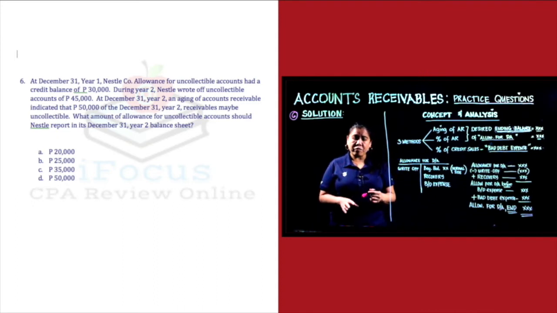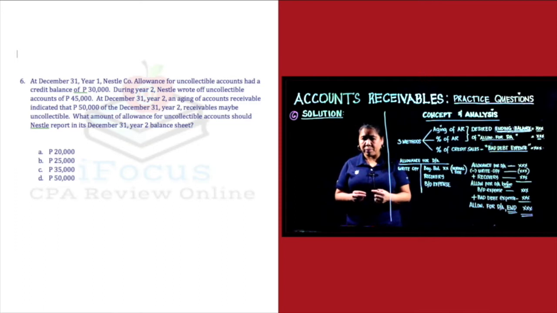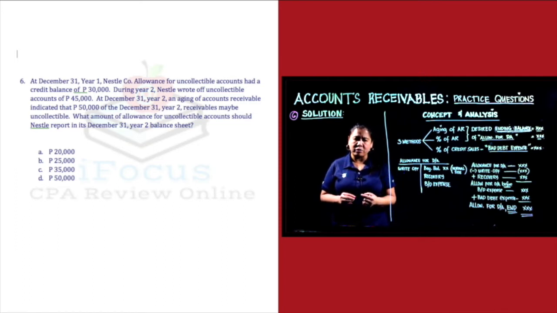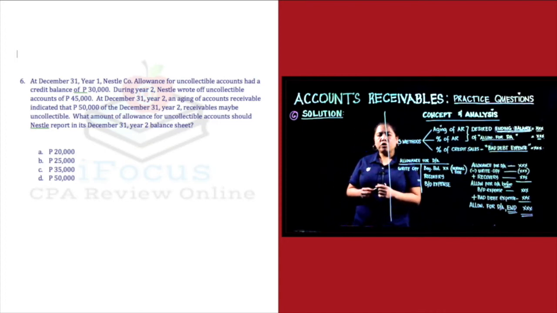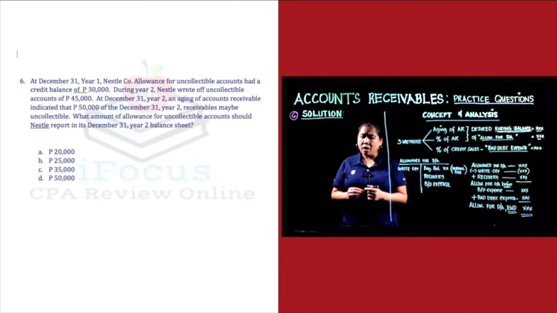At December 31st year 1, Nestle Company allowance for uncollectible accounts had a credit balance of 30,000. So yung 30,000, yan po yung ending balance last year, December 31st of year 1. So meaning to say, yan po ang magiging beginning balance natin ng January 1st of year 2. Alright? During year 2, Nestle wrote off accounts of 45,000.